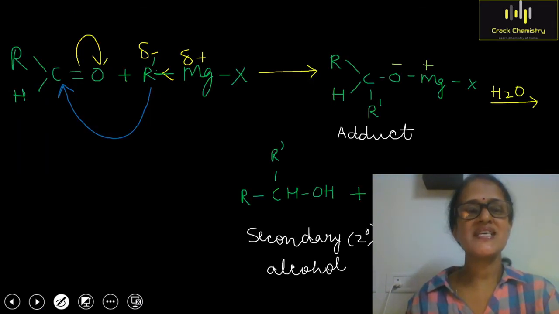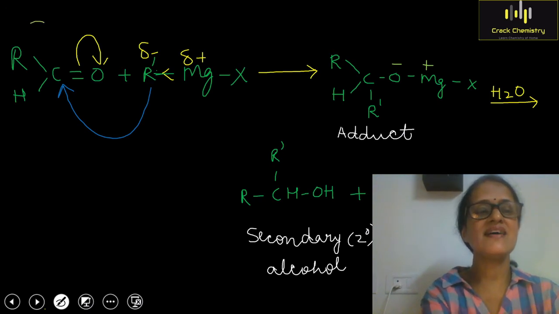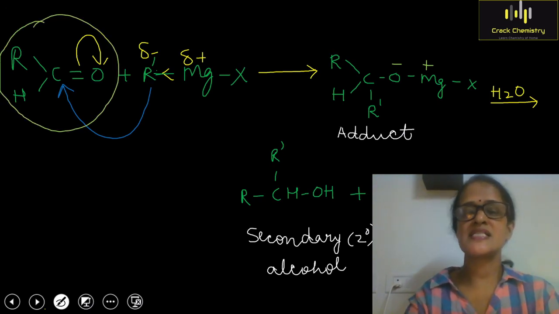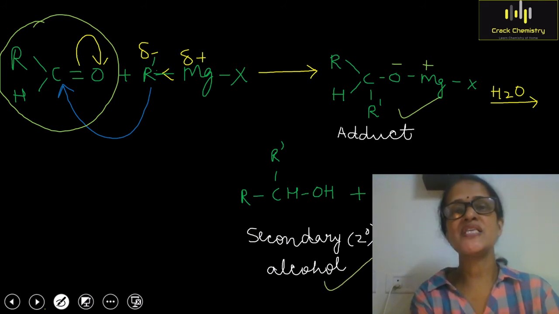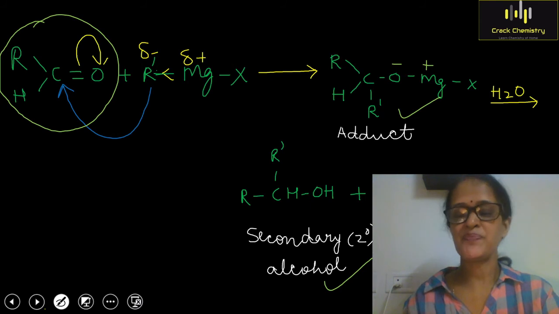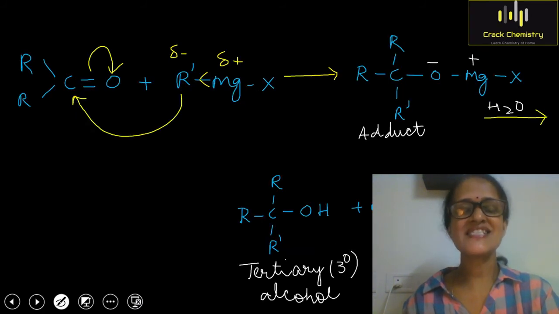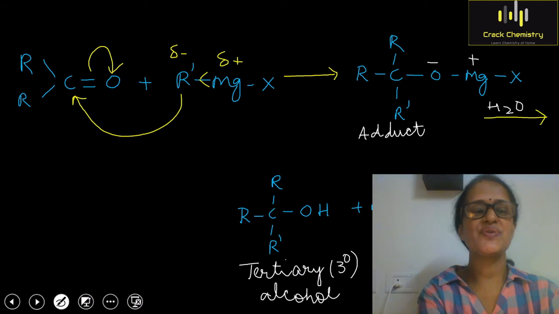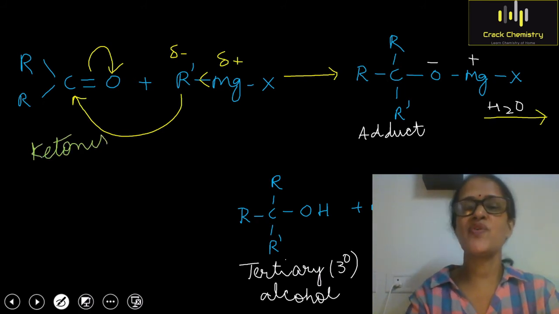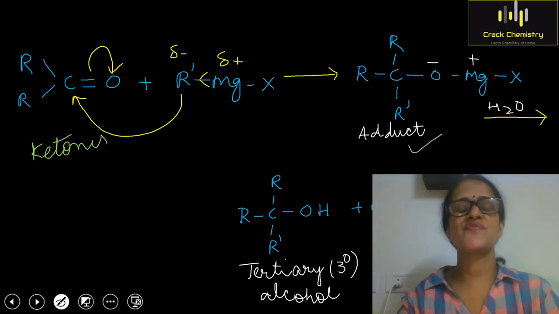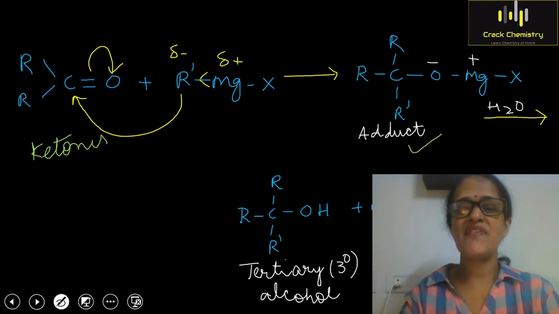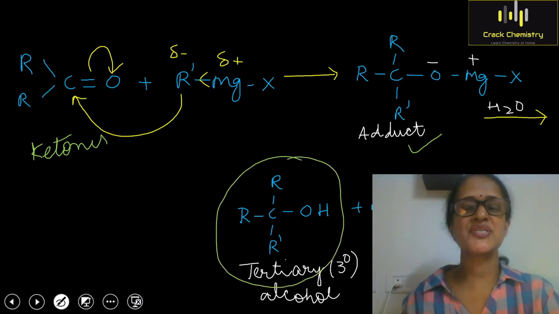In this slide you can see that we have taken aldehydes other than formaldehyde. This is the adduct and the product formed is a secondary alcohol. So whenever we take aldehydes other than formaldehyde and they react with a Grignard reagent, the product formed will be a secondary alcohol. And in the third slide we have taken a ketone. You can see that ketones on reaction with a Grignard reagent first form an adduct, as in the other cases also, and the final product you can see here is the tertiary alcohol.